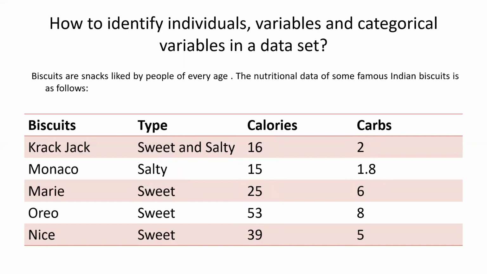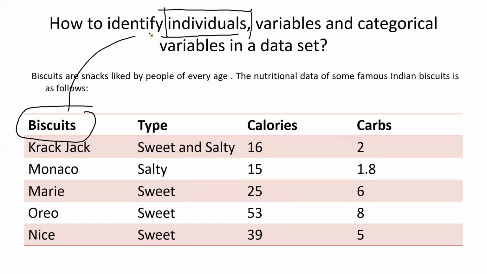Now, what are individuals? The individual means the thing about which I am talking. Can I say I am talking about biscuits? So when I am talking about biscuits, then biscuits are nothing but individuals. But suppose I have an Excel file in which I have a biscuit column, I will consider that as categorical data only. Like I have a biscuit which is categorical data and I have the information for it. But statistically, as I am talking about biscuits, biscuit will be considered as the individuals. We are talking about the individuals, right?